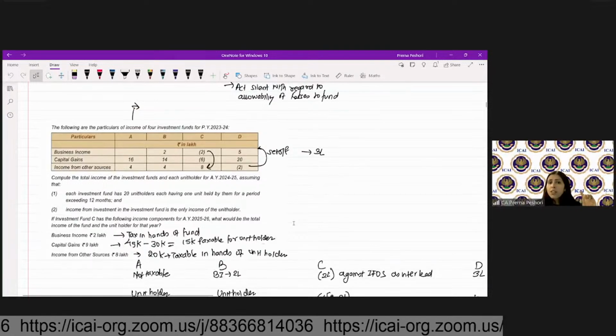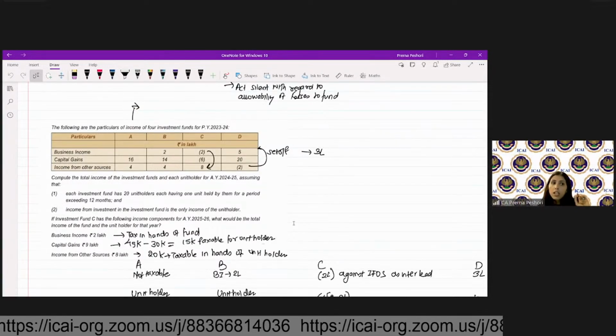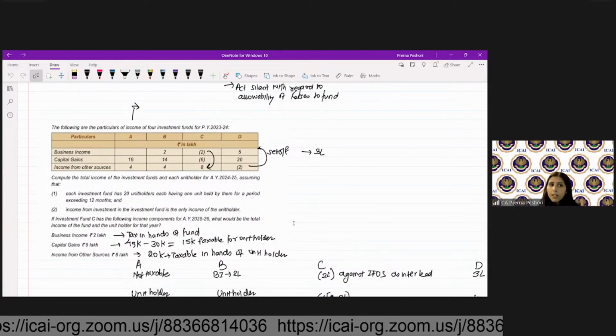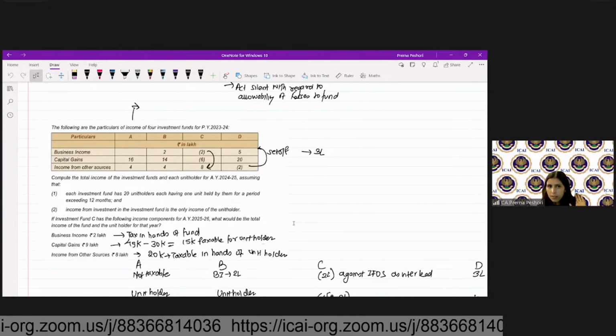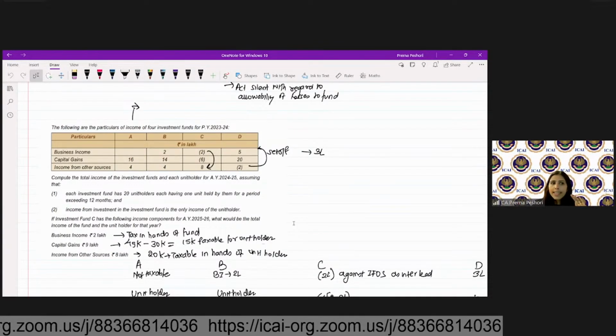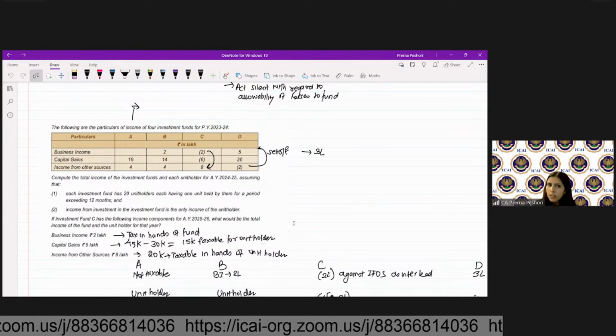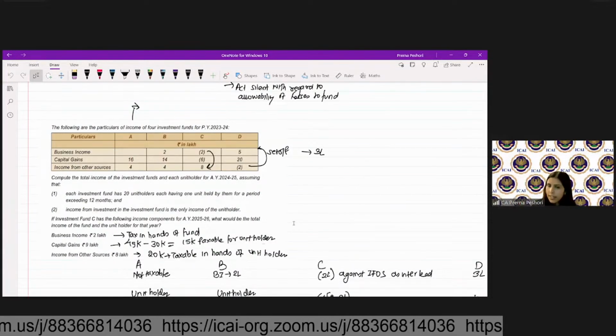The third case and fourth case is very interesting. Business loss is there, capital gain loss is there, and income from other sources. Now, business loss can be set off against the income from other sources, right?